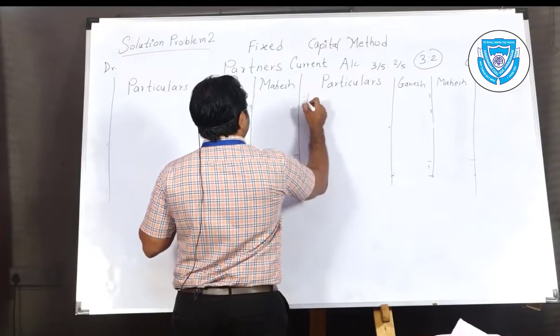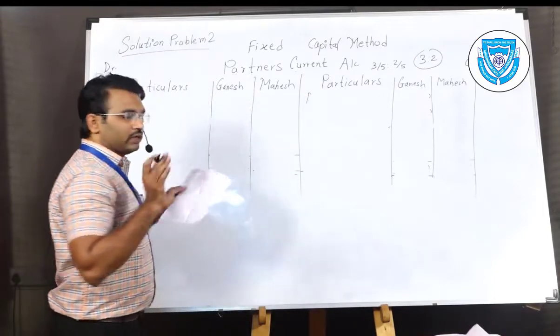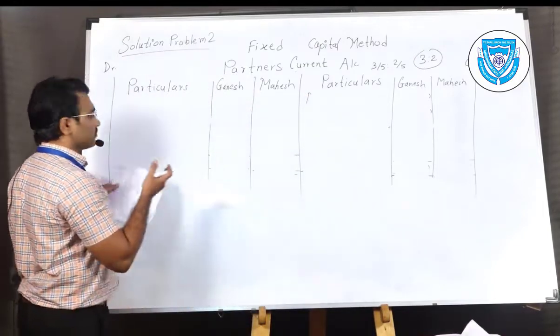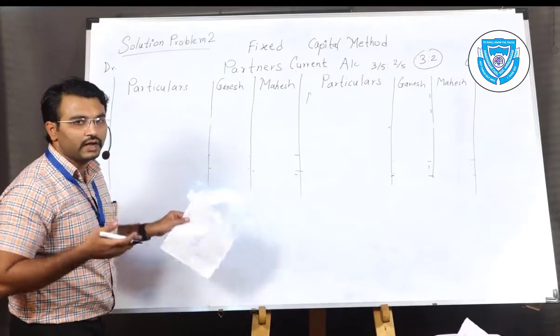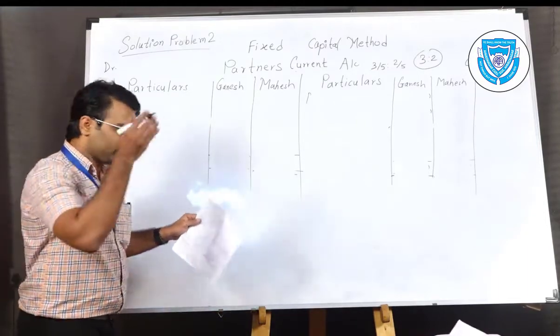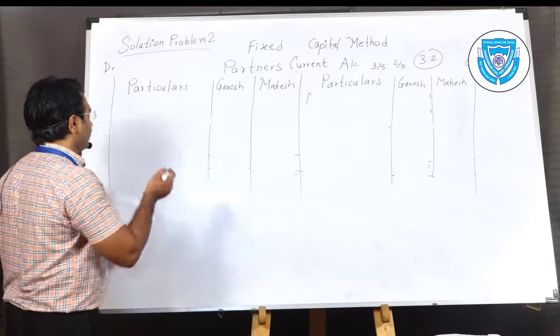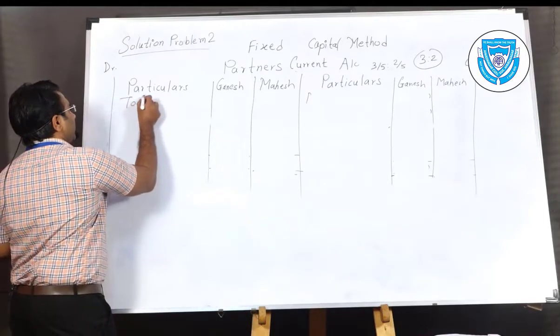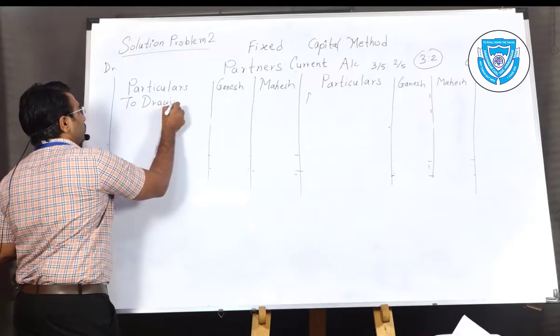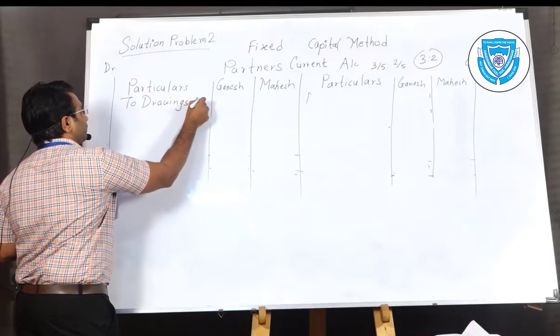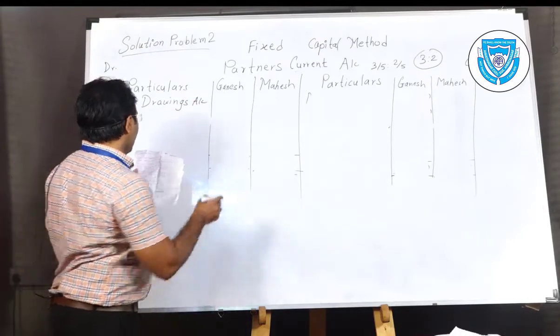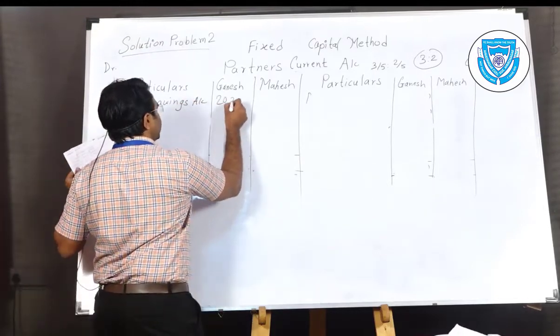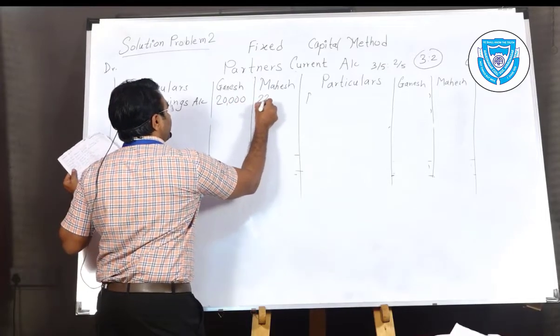So the first posting is regarding drawings. Drawings, as you know, is a deducting item of the capital as well as the current account balance. So we'll write it on the debit side to the drawings account. The drawings amounts are 20,000 and 22,000.